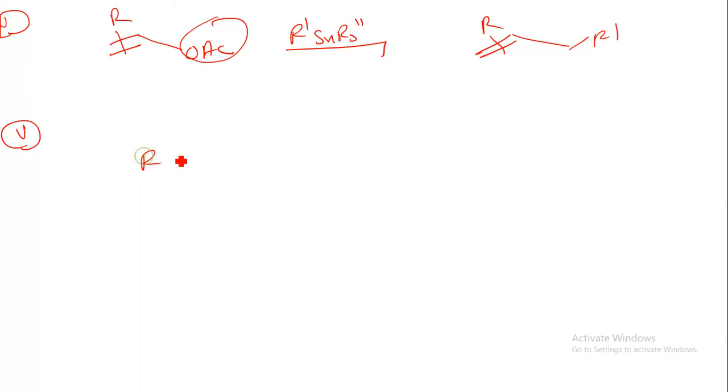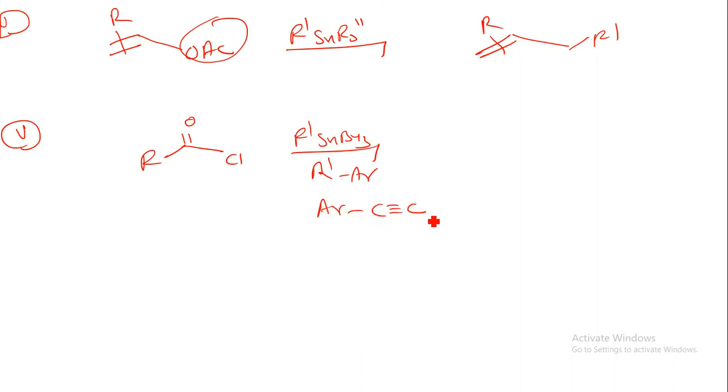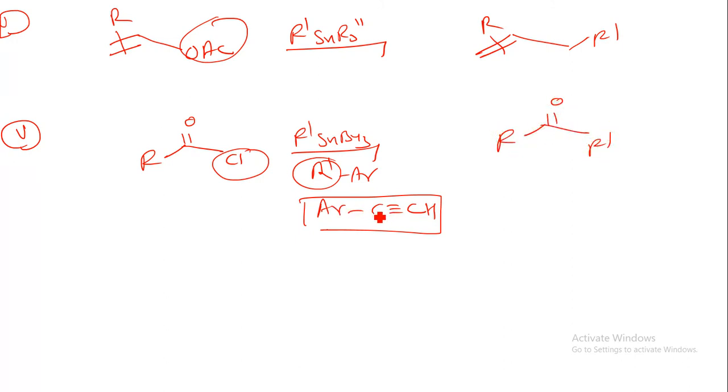Now let us understand one more application: the RCOCl group in the presence of RSn butyl 3. Here we can have R' or Ar group, or we can have ArC triple bond C. Now the Cl group will be replaced by the R'. So here we can have RC double bond O R'. You can also take an aromatic group here, so R' RC double bond O R'. This is one more product of the Stille coupling. In that way you can have Stille coupling applications.